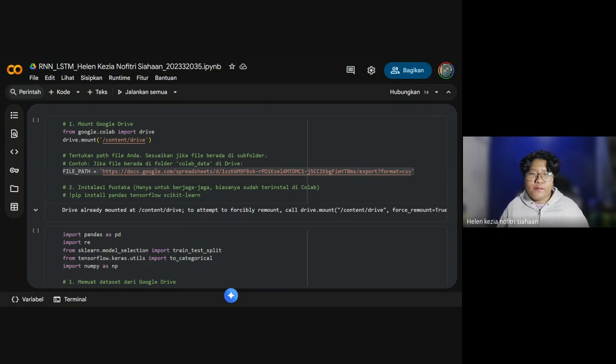I already opened this up here. I'm using Google Colab for this presentation, and I just opened up the dataset. This dataset contains 14,640 tweets, and each tweet is labeled as negative, neutral, or positive.